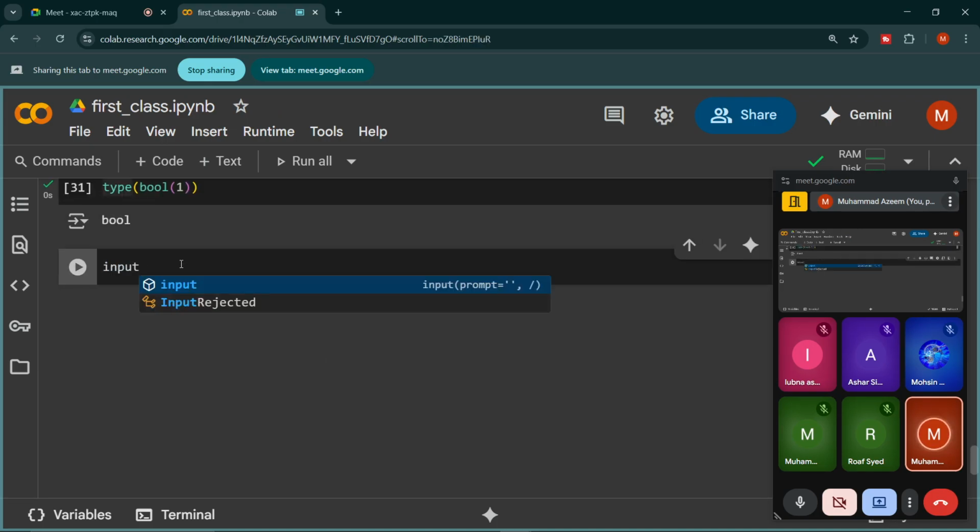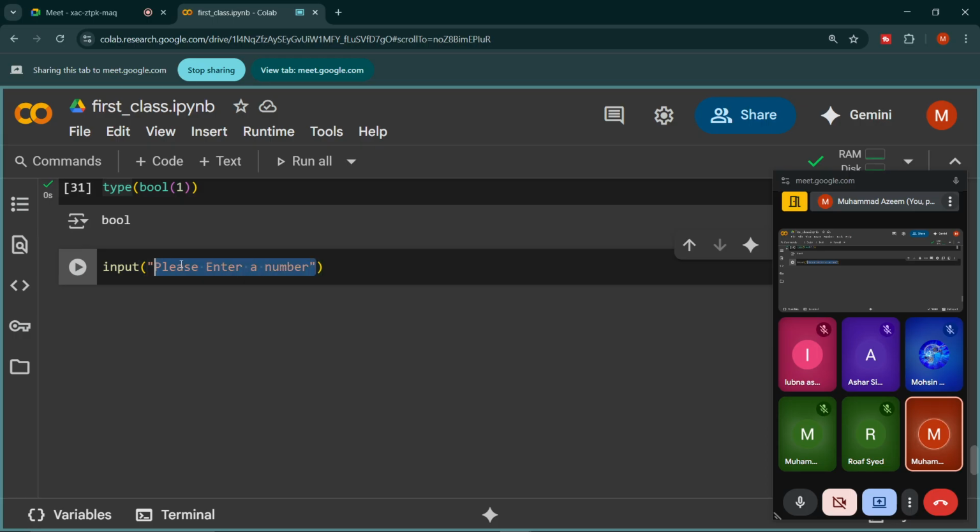Let me write input here. Now understand what this function does. This function takes the input from the user. How? Look, for example, I pass a text here and I write, please enter a number. I have used this simple input function, just like the print function, and I have given single or double quotes, I can use either, and I have written a text, please enter a number.